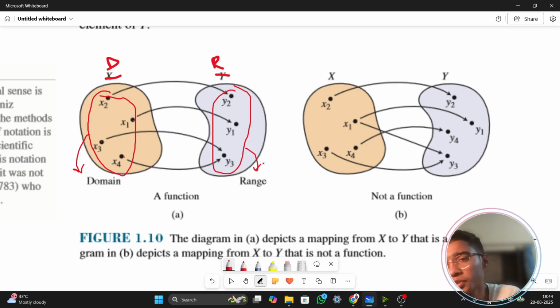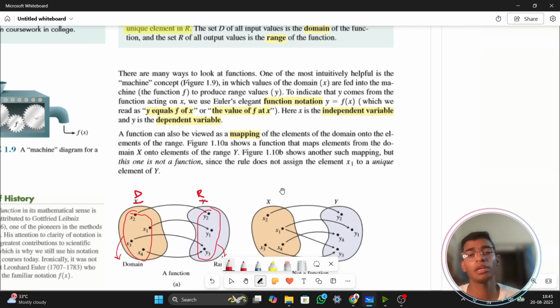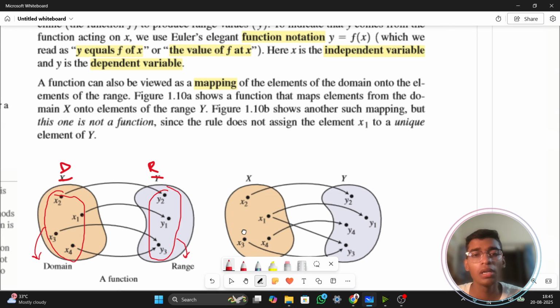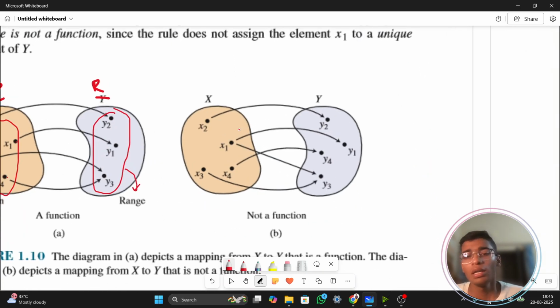Now, what is not a function? I told you that one word is of immense importance, and that was unique element in R, mapping to a unique element in R. Now, know one thing: a single value of the domain can never give you two answers.